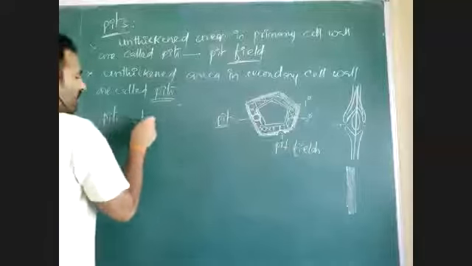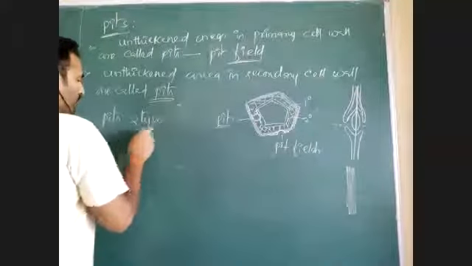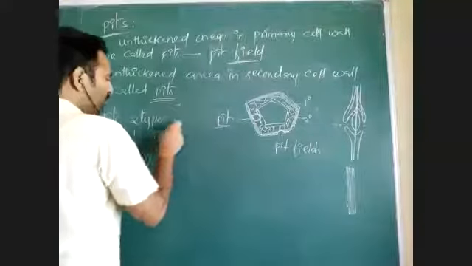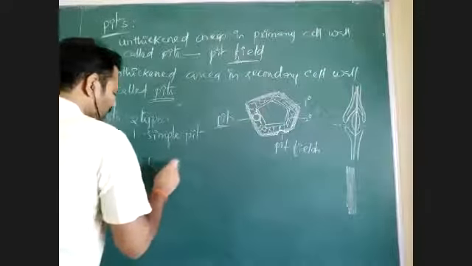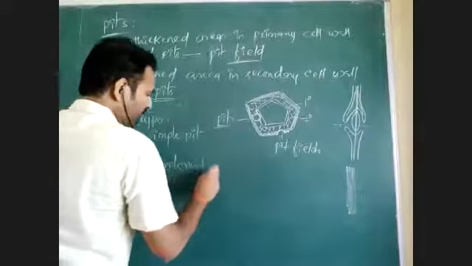That pit is of two types. One is the simple pit. The second one is the bordered pit.